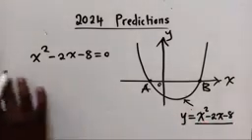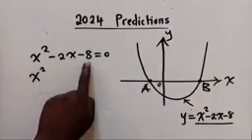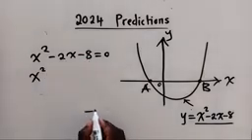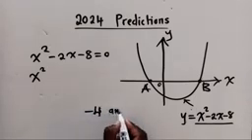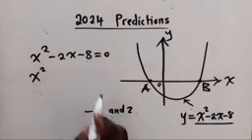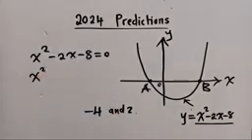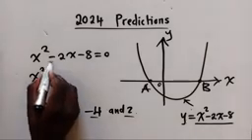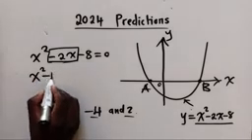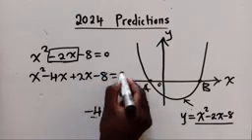So solving this quadratic equation, we're going to find two numbers. When we multiply them, they give us -8, and when we add them, they give us -2. These two numbers are -4 and 2. Because -4 times 2 gives -8, and -4 plus 2 gives -2. Now these two numbers, you write them in place of the middle term. So it will be x² - 4x + 2x - 8 = 0.